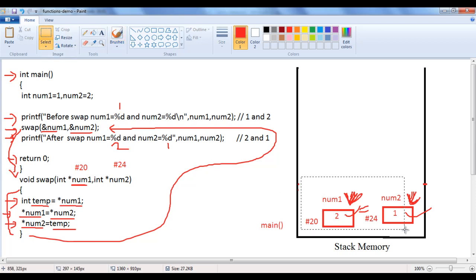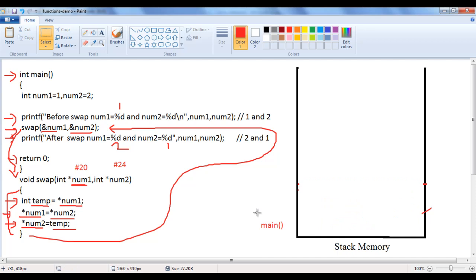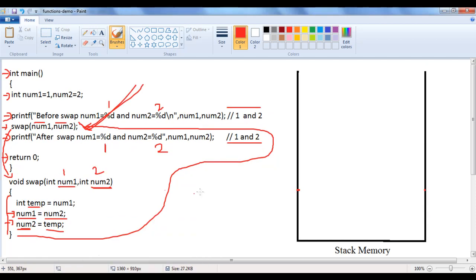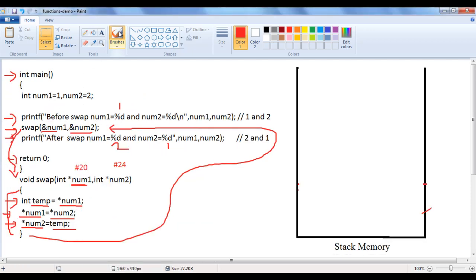The local variables of the main function are taken out and the main function is taken out from the stack, guys. I hope you guys have clearly understood the difference between pass by value and pass by reference. Remember, pass by value means we send values. Pass by reference means we send addresses, guys.